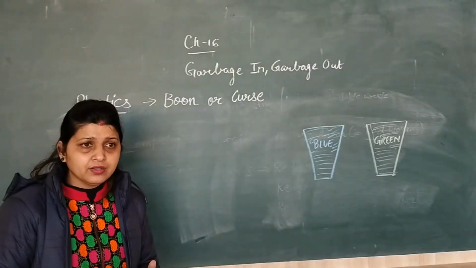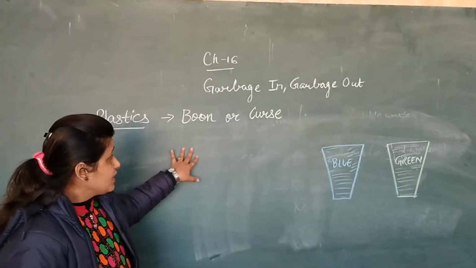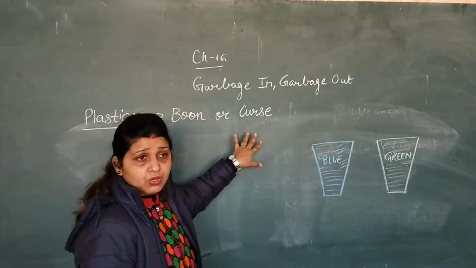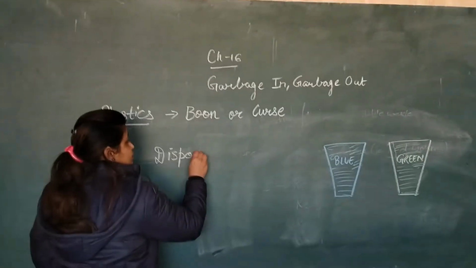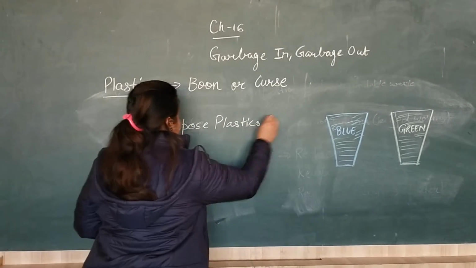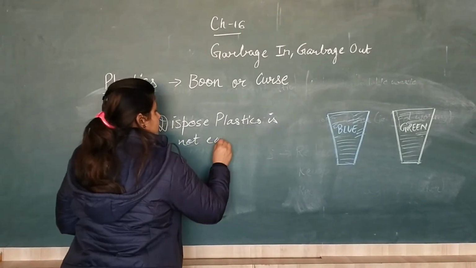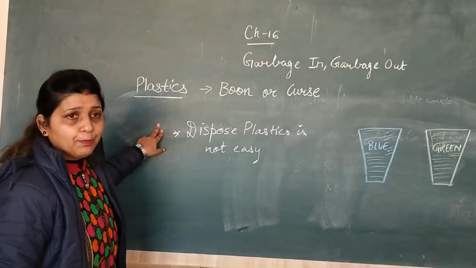We are throwing it here and there without thinking, which makes it scarce for us, because to dispose of plastic is not easy. So, students, we have to follow the proper ways.